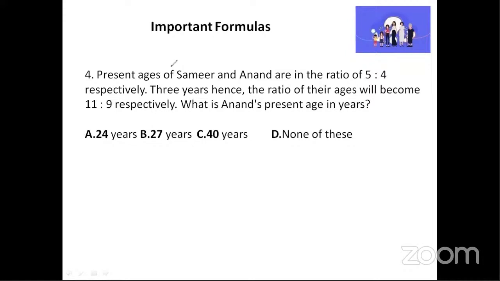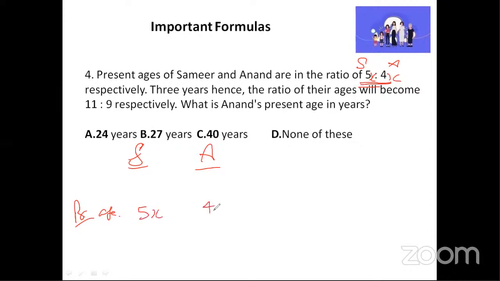Okay, I'll show you. Don't worry, because this is about ratios. This is a new topic for you. Observe carefully. When they give a ratio, you immediately write like this: 5x and 4x. So Samir is 5x. For example, I'll write it here. This is Samir's age. This is Anand's age. Present age means Samir's how much? The ratio was 5, so I'm going to write it as 5x.